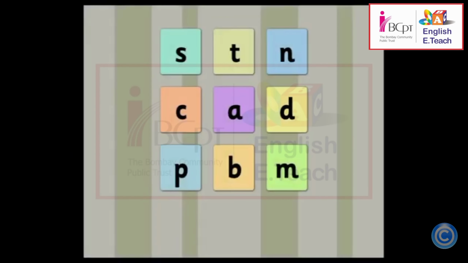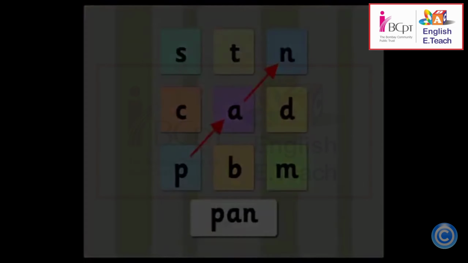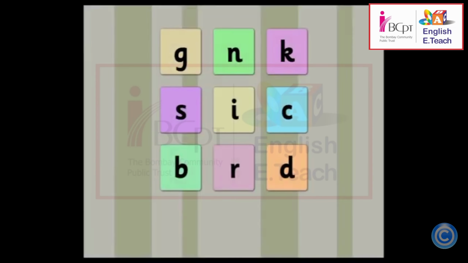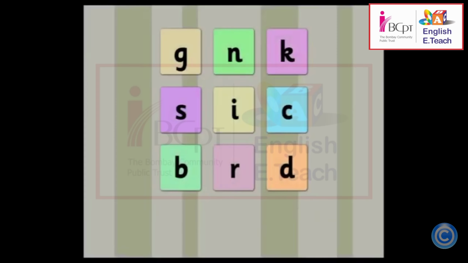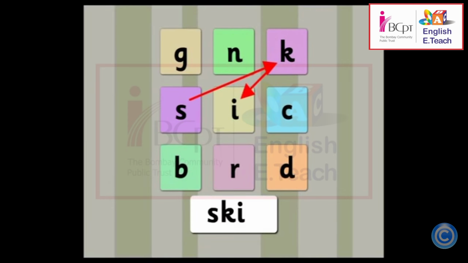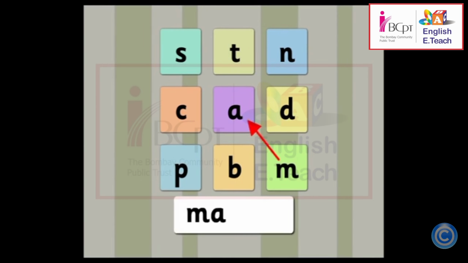Before you begin, listen to the rules of the game. Rule 1. You can begin with any letter. Rule number 2. You can move in any direction. Rule 3. You cannot jump over a letter. Rule number 4. You cannot use a letter twice in the same word.